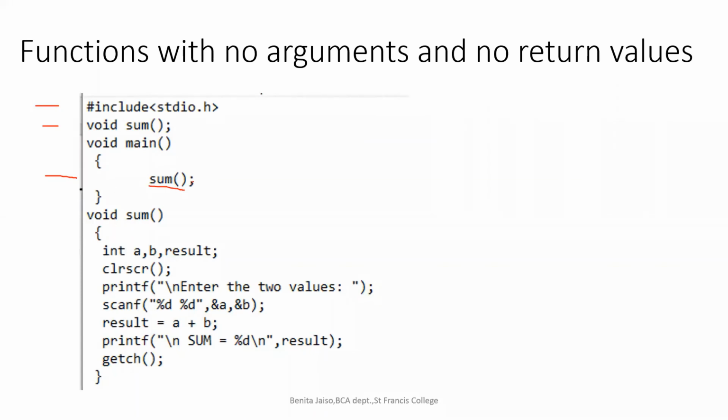When it calls this, it will move towards this. It will not execute this curly bracket also. Got it? So it will go to this line. It will execute all the lines which are given in the body, and when it reaches this curly bracket, it goes back to this line itself. Understood? Then only it will move to this curly bracket. Suppose you have any other lines written over here, that also it will execute and then it will move to the